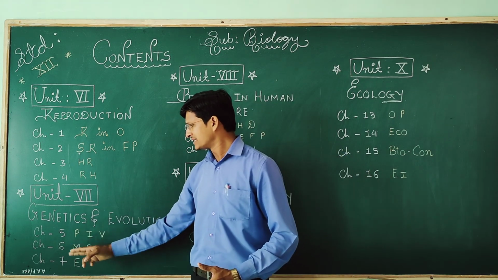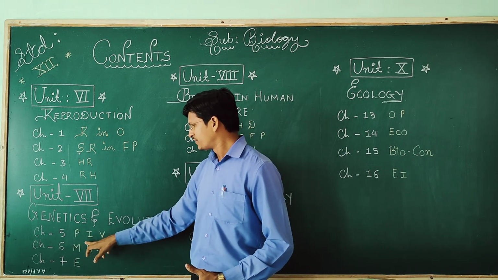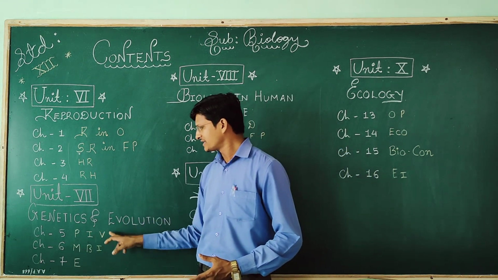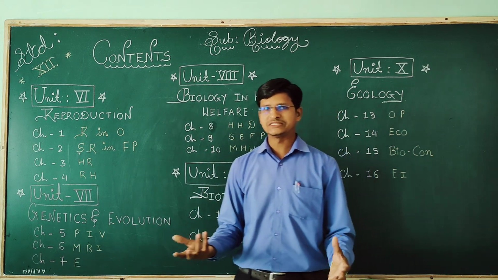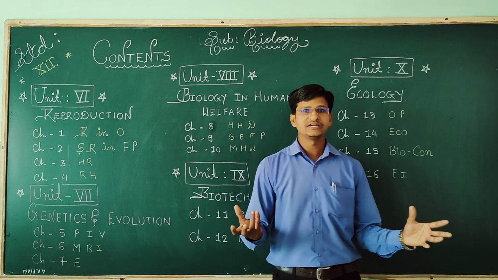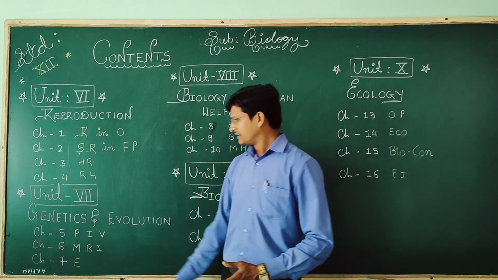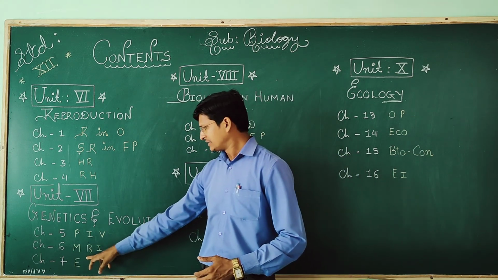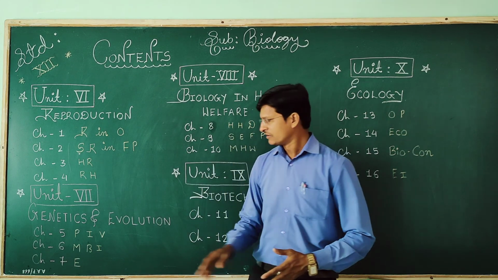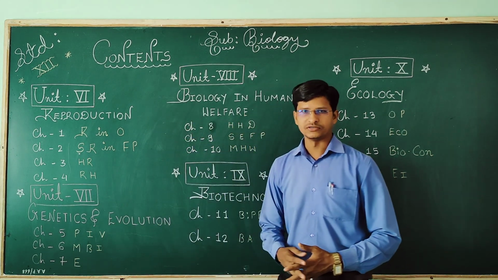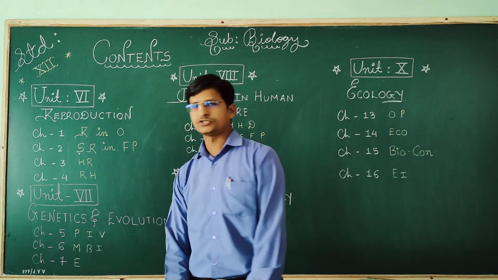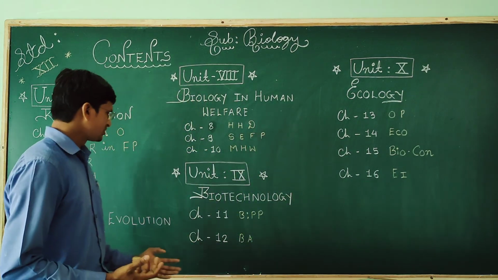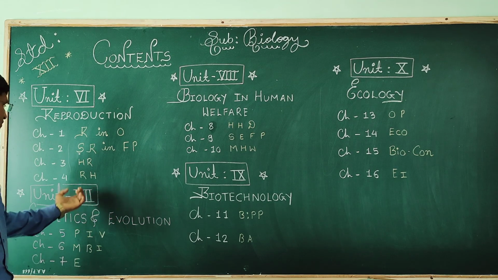So chapters 5, 6 and 7. Chapter 5 is principles of inheritance and variation. Inheritance and variation, you are aware, the varieties of species and inheritance are all interlinked. Next, chapter number 6 is molecular basis of inheritance. And chapter number 7 is about evolution. So the total discussion about evolution, the evolutionary theories, homologous and analogous organisms, how evolution occurs. That type of thing we will discuss in unit number 7.